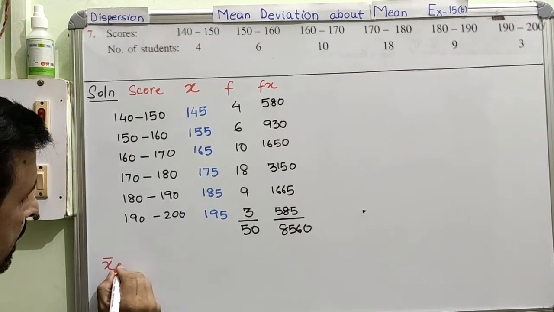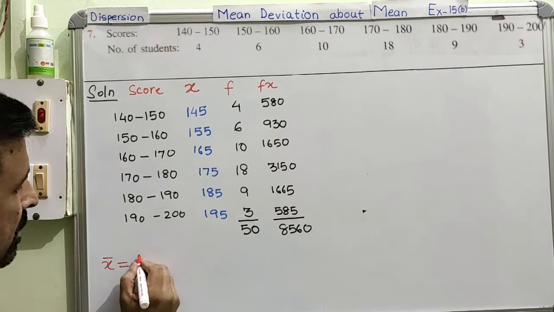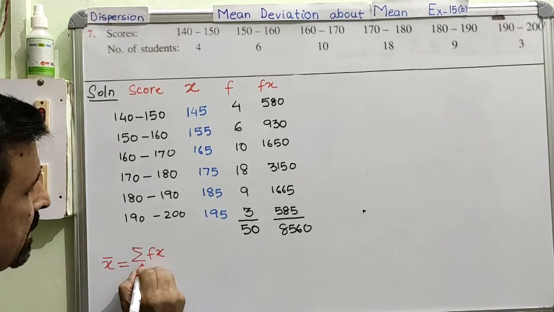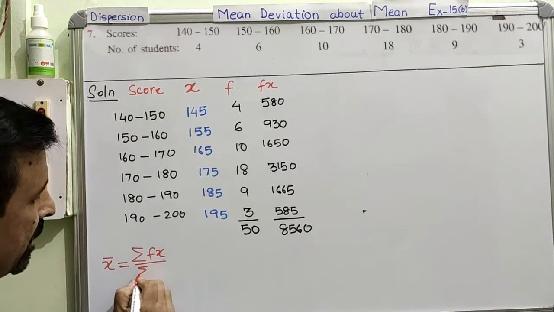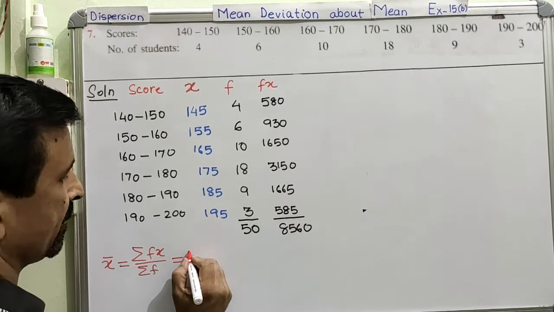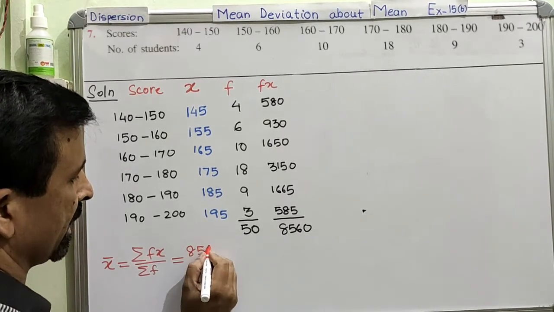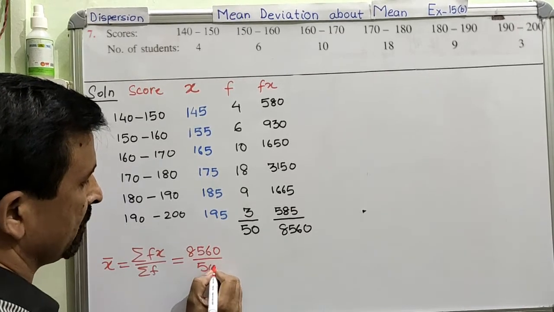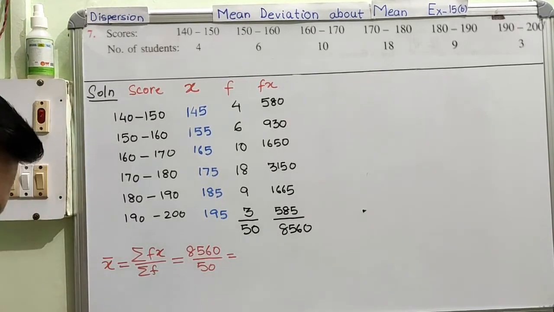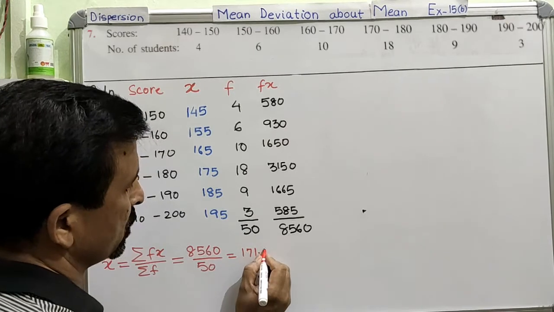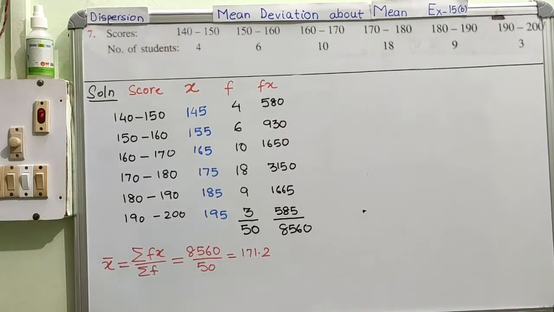So let us find out the mean here. X mean is equal to, the formula is sum of all the product of f and x divided by sum of all the frequency. This gives you the mean. Every time I am giving the formula. This is 8560 divided by sum of all the frequency. This is 50. And finally, when you divide, you are getting this mean as equal to 171.2. So you got your mean.